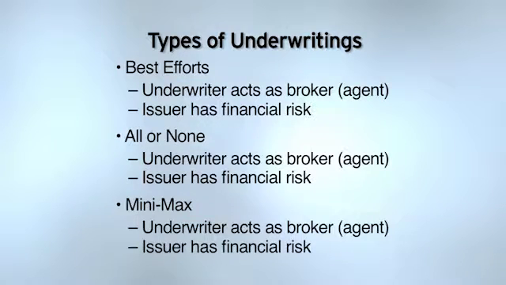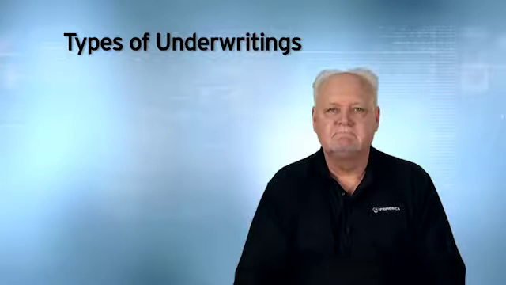So the issuer would say to the underwriter, fine, we're going to do a mini-max. If you can't sell $40 million of the new issue, I'm selling none of it. And of course, the max side would be the most that we intended to issue to start with. Now with mini-max, the underwriter is acting as a broker. They're acting as an agent. They have no financial risk. If the shares are not sold, the financial risk rests with the issuer.